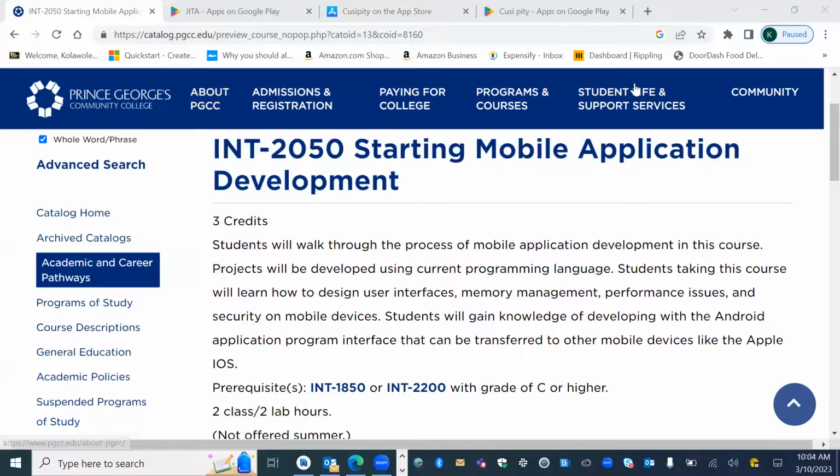Thank you, Barbara. I'm just going to share my screen a little bit while we're going through this. Just like Barbara mentioned, the mobile app class that I teach is INT 2050. We also have it for the continuing education students. And that class gives you that introductory experience in building mobile applications.